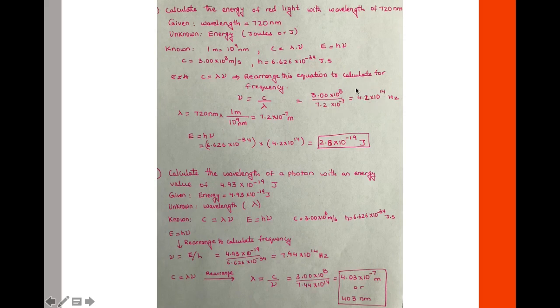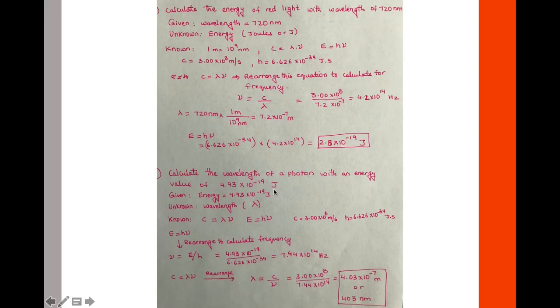Now, once we have the value of frequency, we can come back to the Planck equation and plug in the values of frequency and Planck constant to calculate energy. The final answer for this question is 2.8 times 10 to the power of negative 19 joules. Now let's look at the last question.